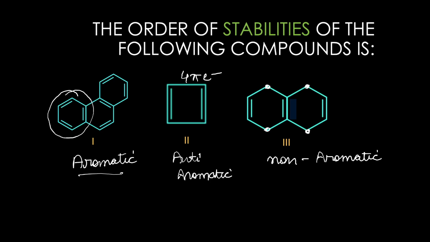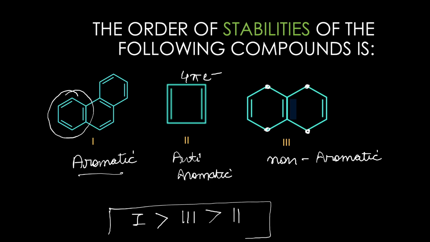Okay. So here we have at least 3 benzenes. So this is a benzenoid system, aromatic. So now out of 1, 2, and 3, the most stable is of course the aromatic system, then the non-aromatic, that means the third one, and then the anti-aromatic. There you go.